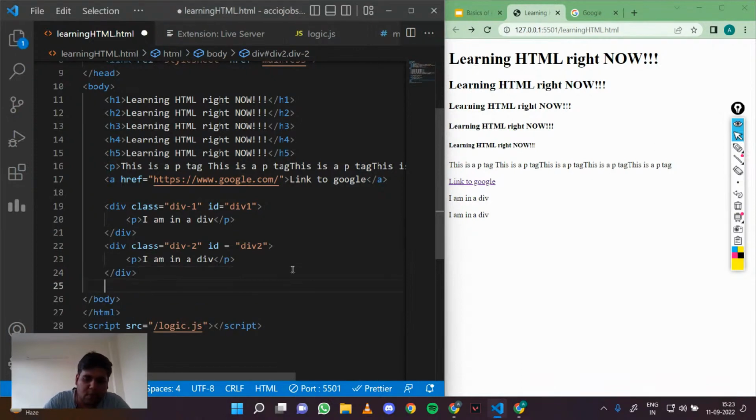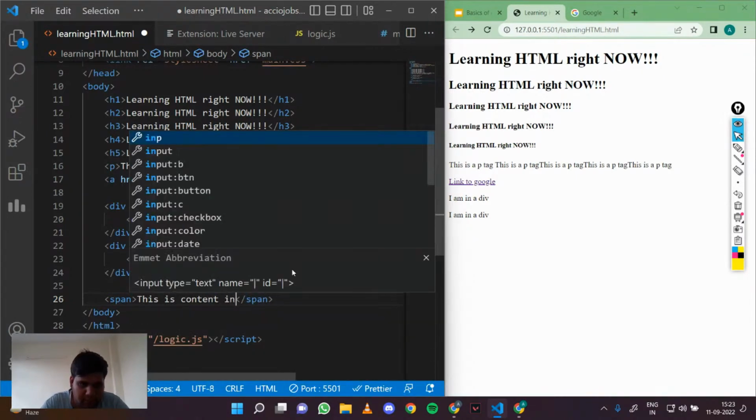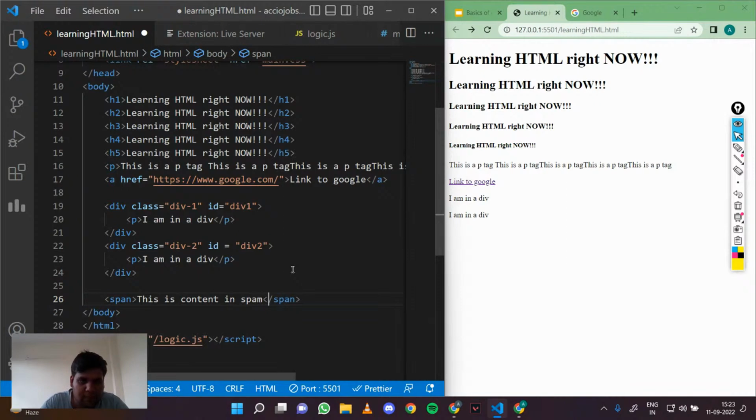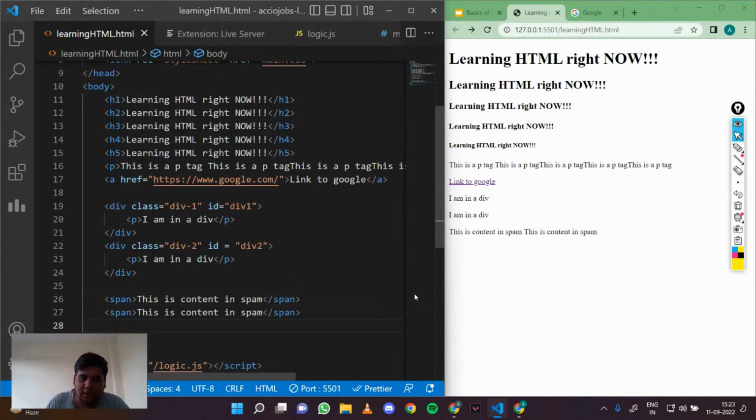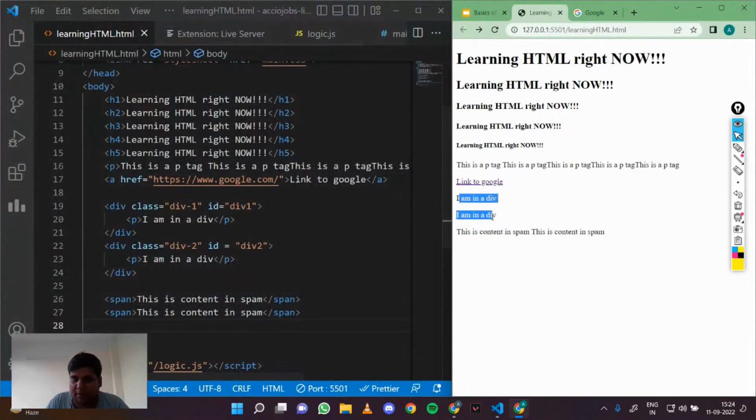If I do span, this is content in span, and do the same, you can see that now they are in line, but in the div they were coming one after another, in blocks. So this is the difference between div and span.